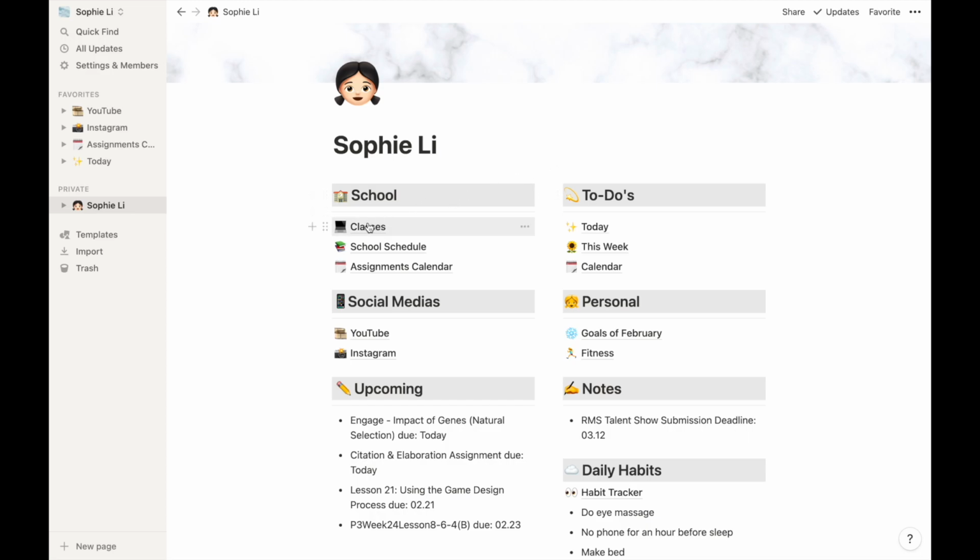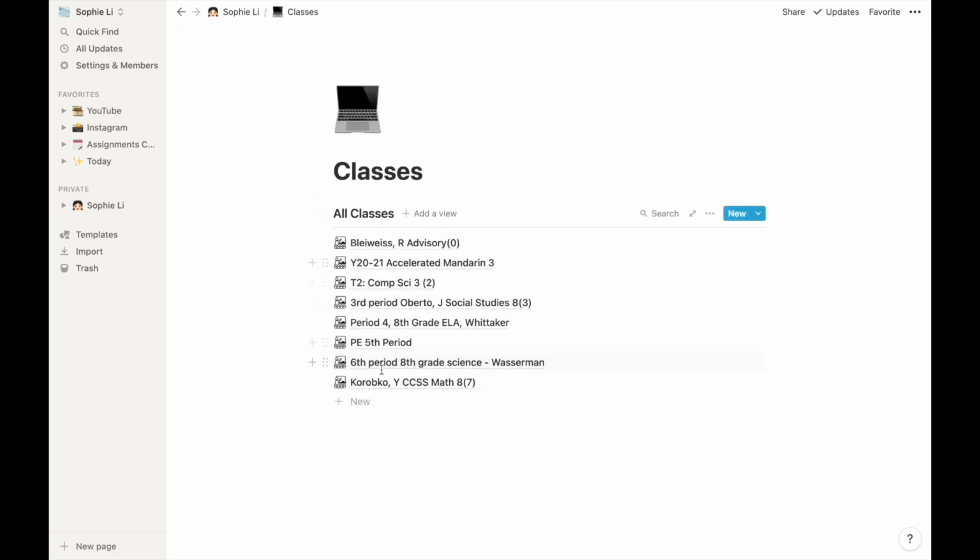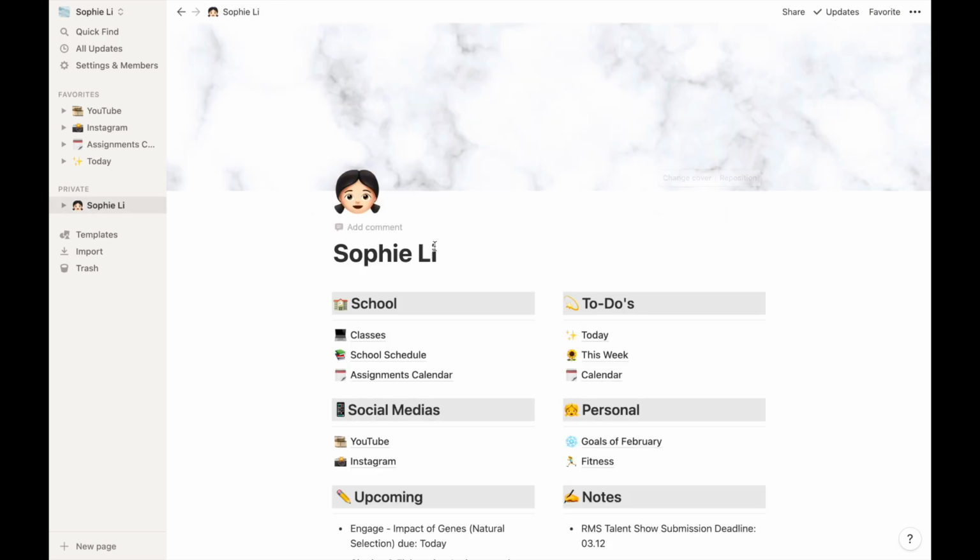So let's go over classes over here. I have all my classes over here, including my Google Classroom links, because sometimes I do feel kind of lazy to go all the way to Chrome and then I'll have to go to Google Classroom. But with the classroom links, I can basically click into it and then I can go to my classroom.